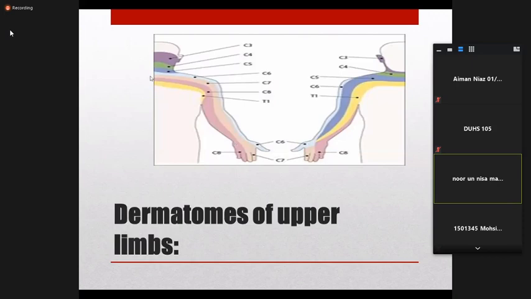The basic thing to know is that C1 and C2 have no dermatomal supply. C3 supplies the back of the scalp, and C4 supplies the collar part of the neck.